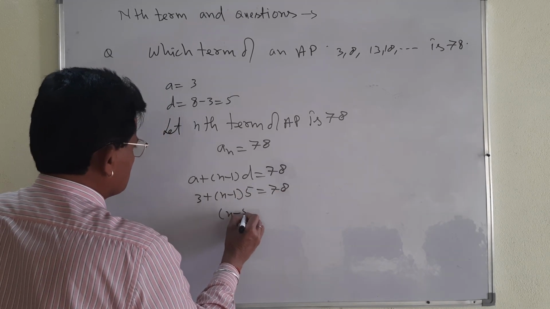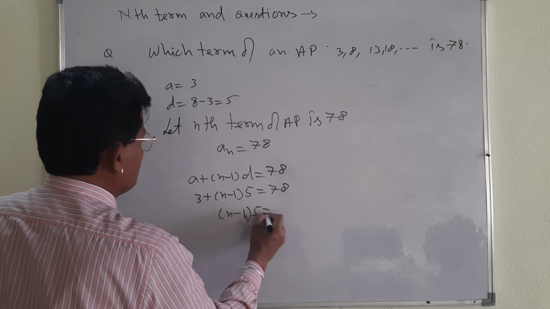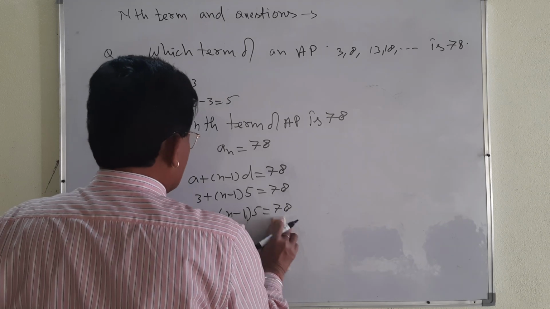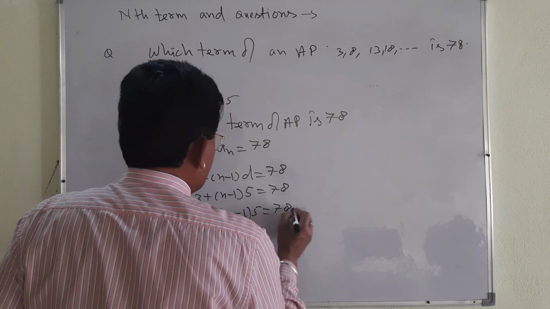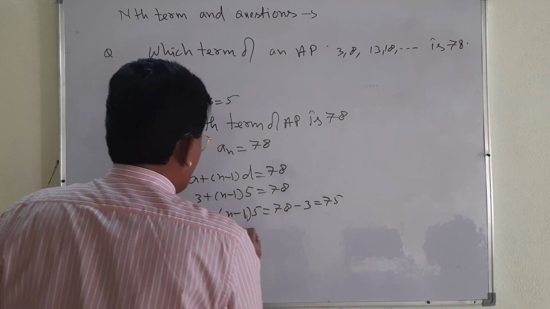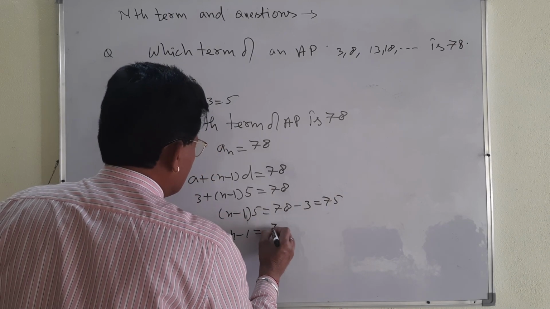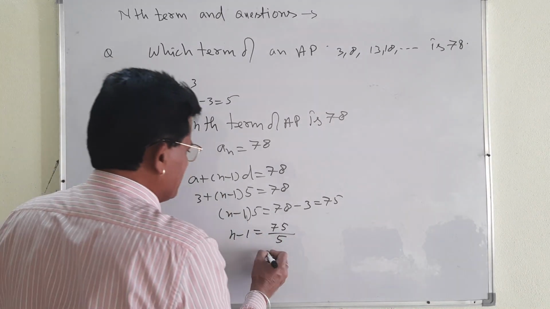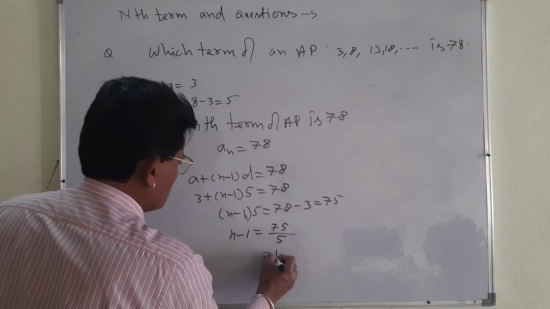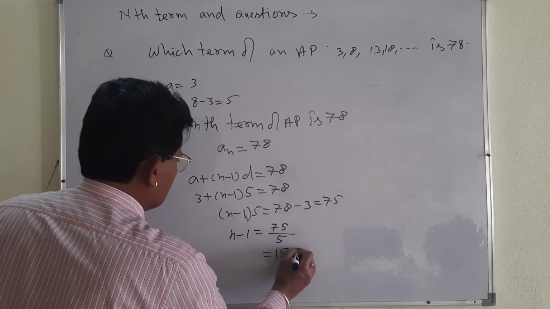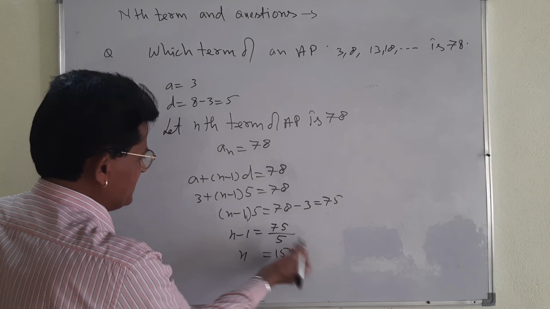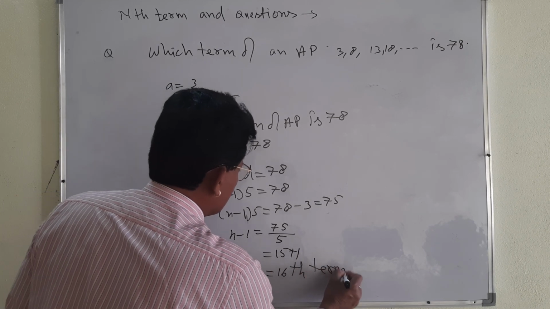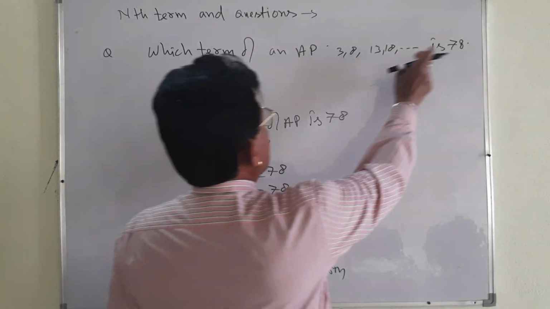No need to multiply by 5 inside the bracket because you will take it directly negative. Minus 3. Later on we will divide. It will be 75. So n minus 1 is equal to 75 upon 5, which is 15. Plus 1, you take from the left side to the right side. It will be 16. Done. My dear student, the 16th term of this AP is 78.